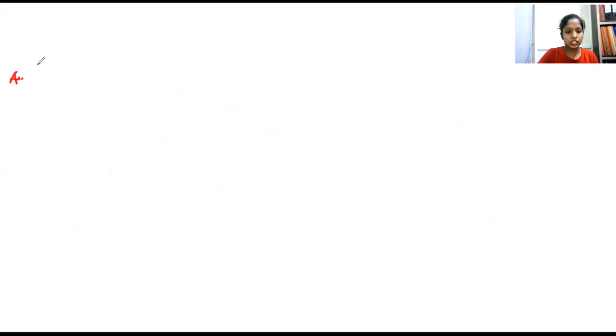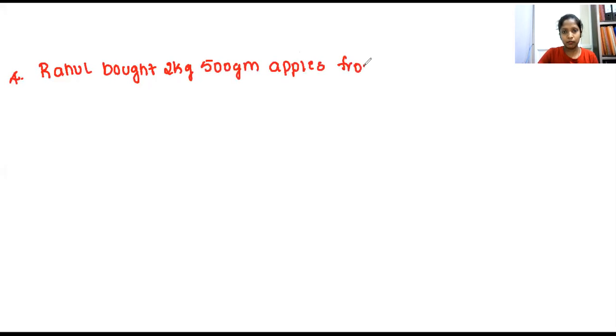The question is, Rahul bought, you can write along with me, okay? Rahul bought 2 kg 500 gram apples from market. Full stop.